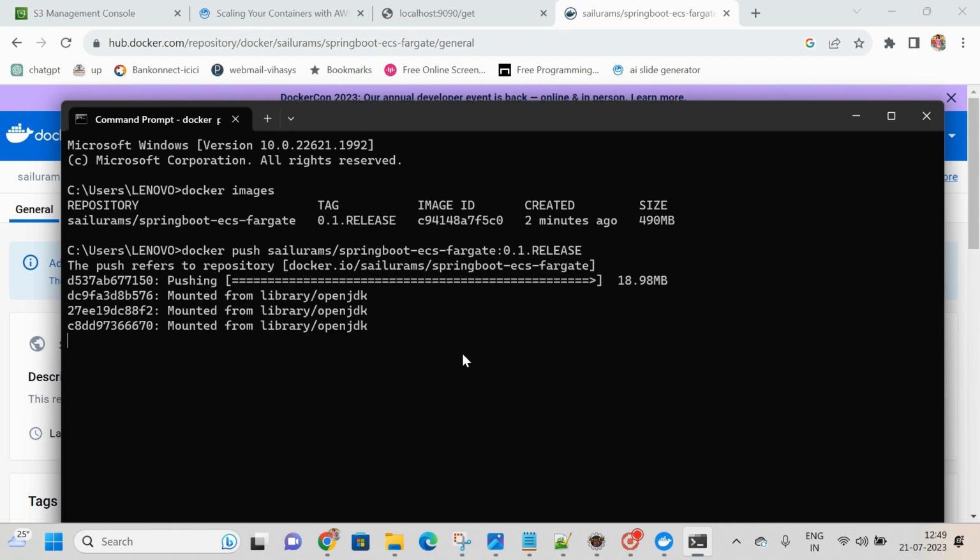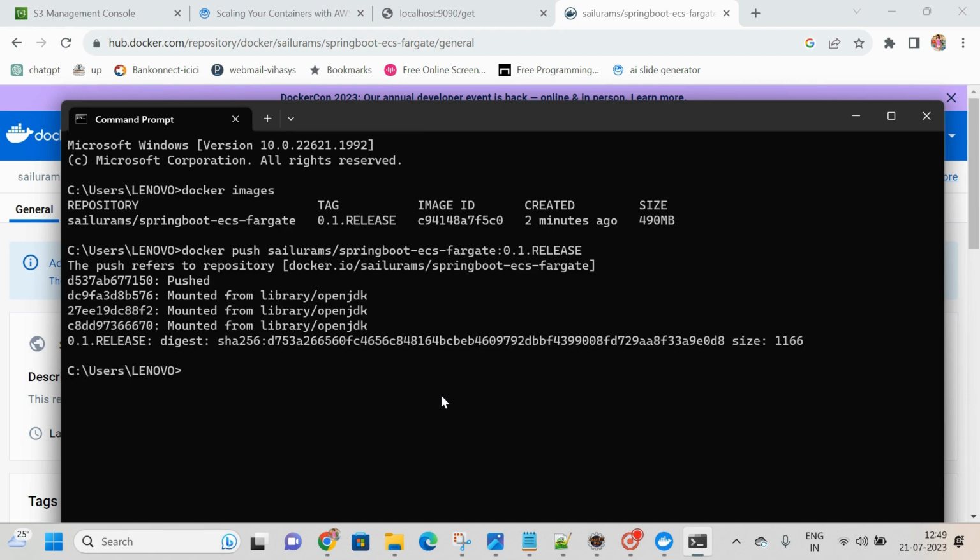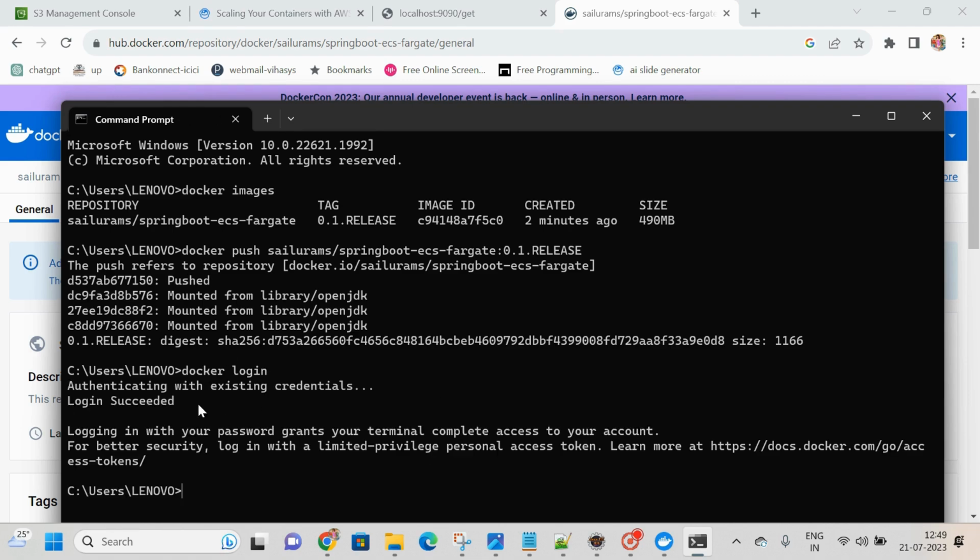While we are pushing the image from local to Docker Hub, if you get any authentication issues, please try to log in using Docker login credentials. Since I already gave my credentials, it is not asking. While pushing without logging in, you may get an error. If you get the error, run the login command, give your credentials, and then use this command so that you won't face any issues.